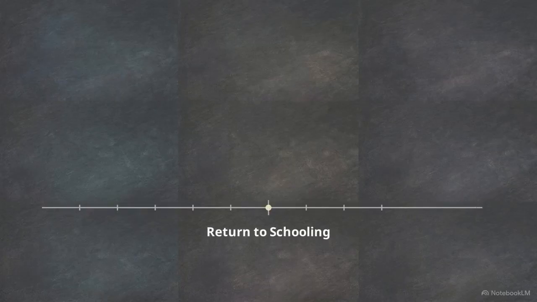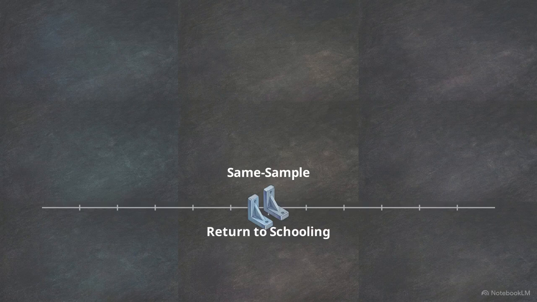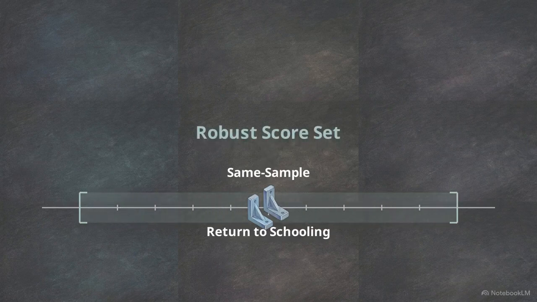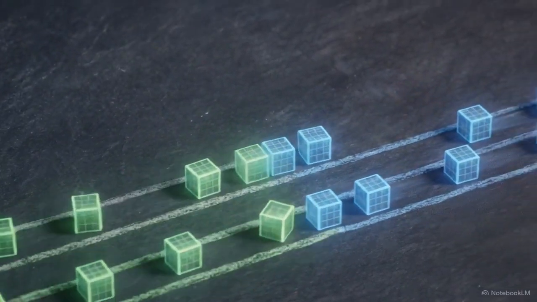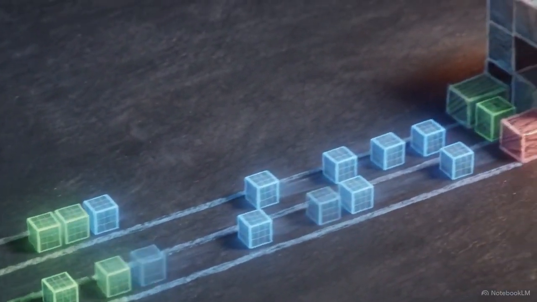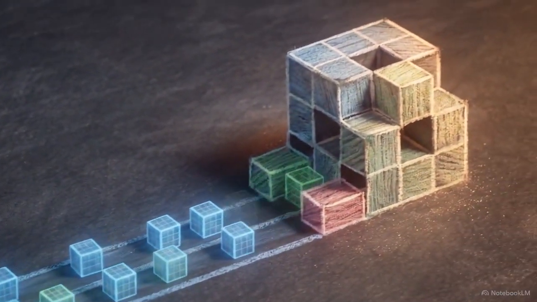We also observe a wide weak identification robust score set. This exposes the true, mathematically accurate range of uncertainty that the same sample selection completely hid. Instead of manufacturing tighter coefficients from weak data, the framework provides a rigorous, honest accounting of what the evidence actually supports. By decoupling discovery from inference, researchers can safely leverage algorithmic search without compromising the mathematical integrity of their results.